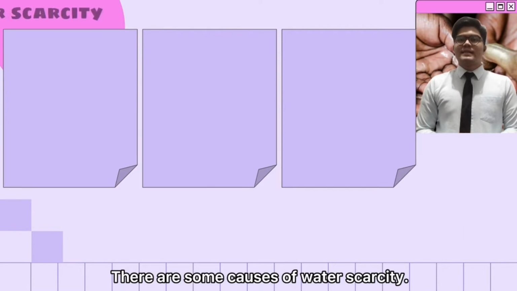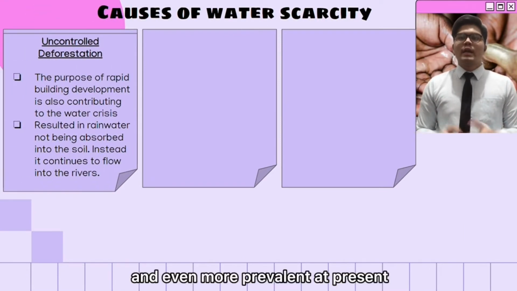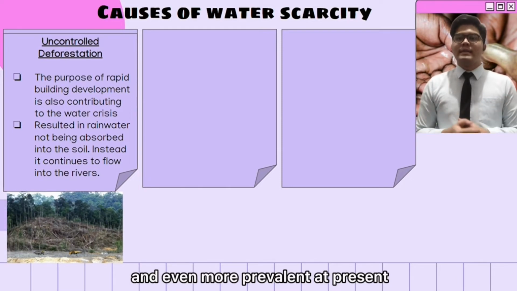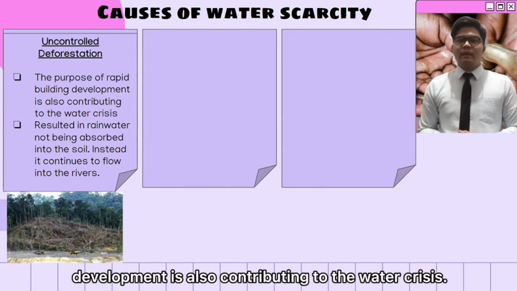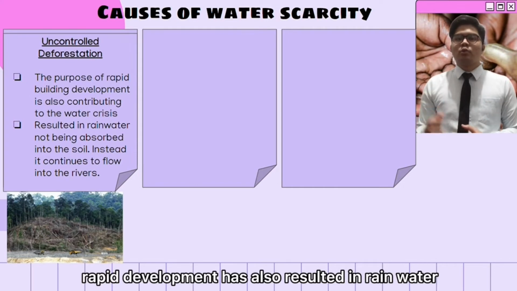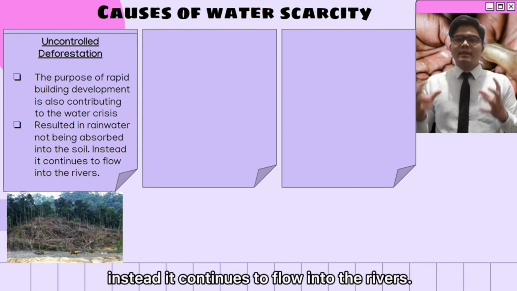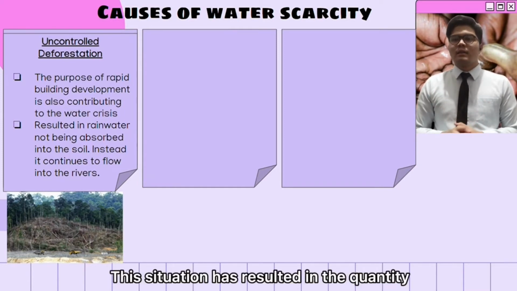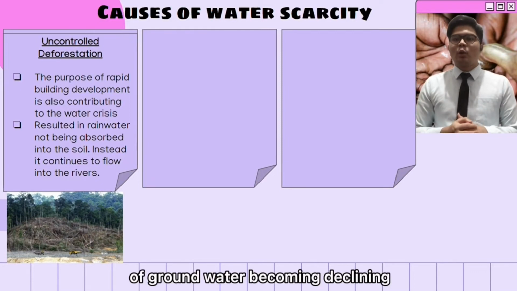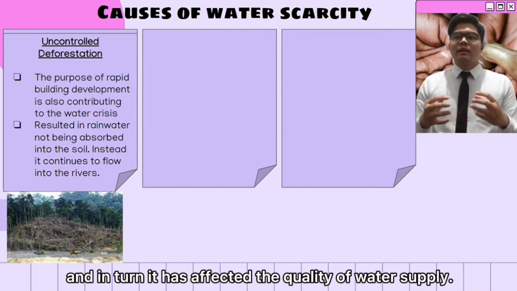There are some causes of water scarcity. The first one is uncontrolled deforestation, and even more prevalent at present, for the purpose of rapid building development, is also contributing to the water crisis. Unplanned rapid development has also resulted in rainwater not being absorbed into the soil. Instead, it continues to flow into the rivers.